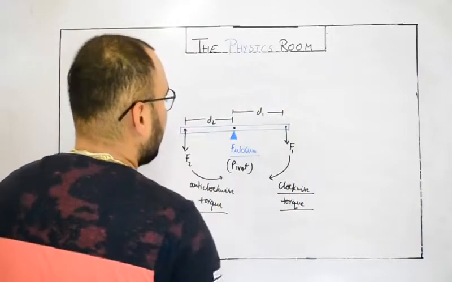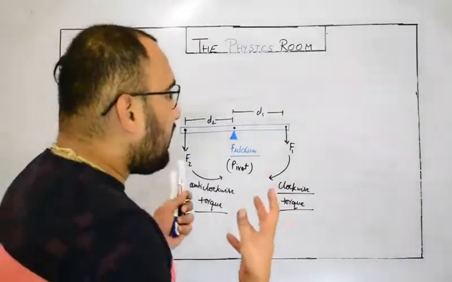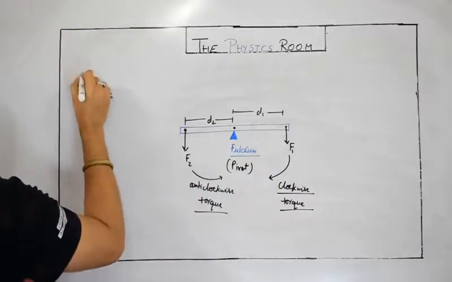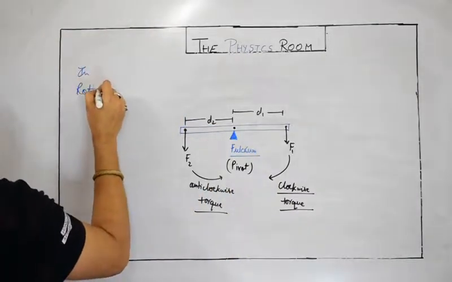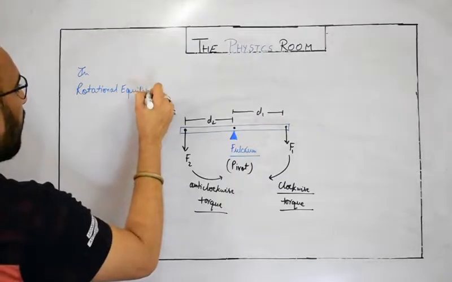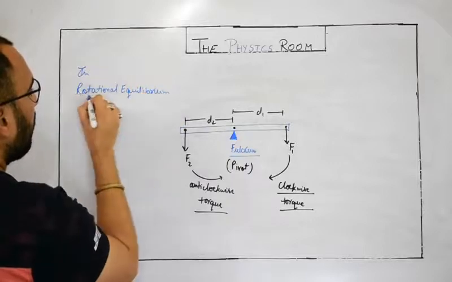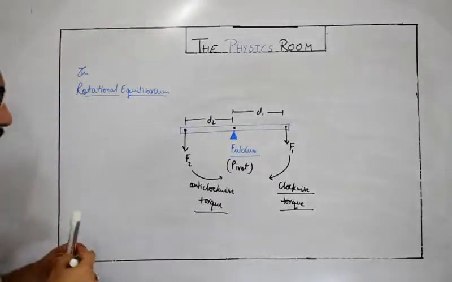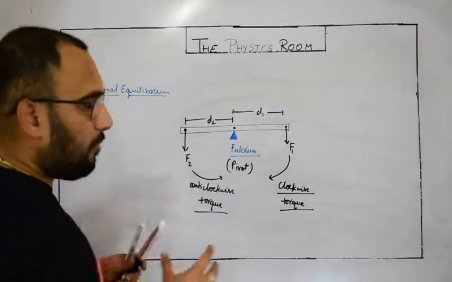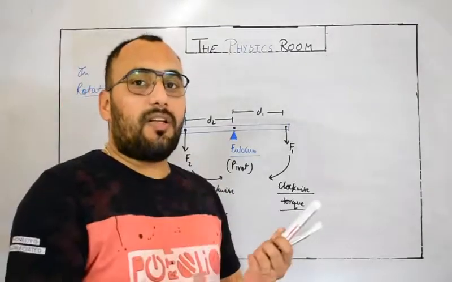If the body is in rotational equilibrium, the net torque acting on the body must be 0.